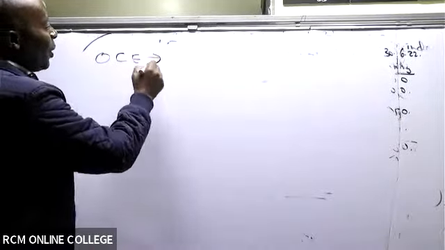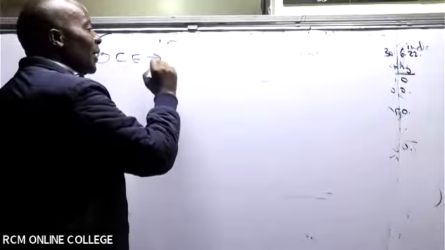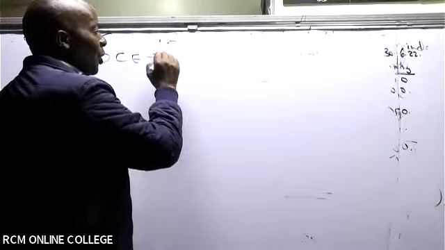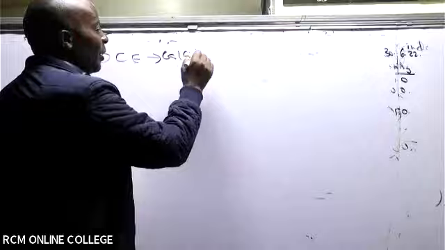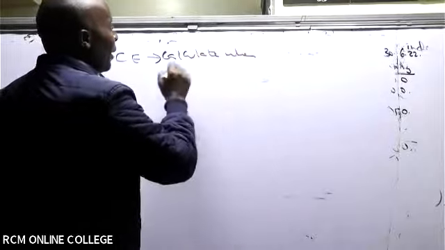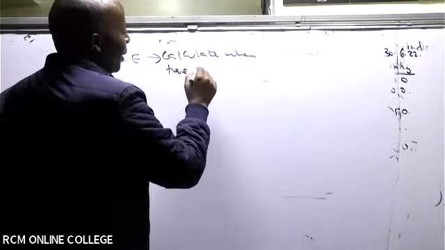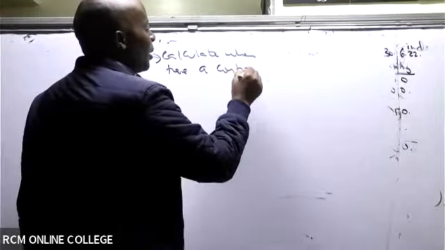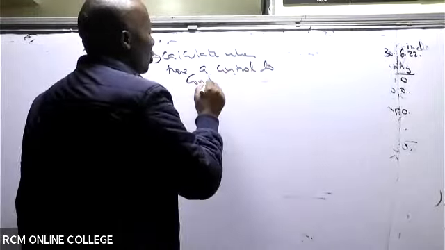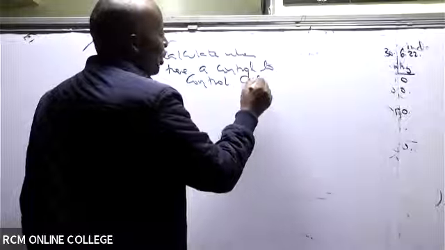These other components of equity arise when there is a change, a control-to-control change.